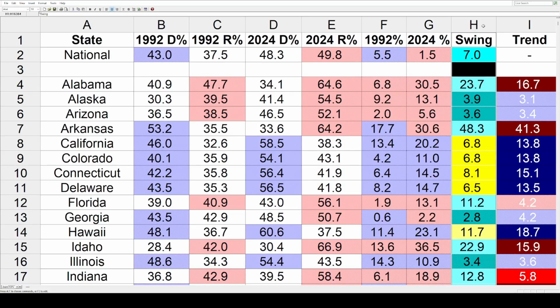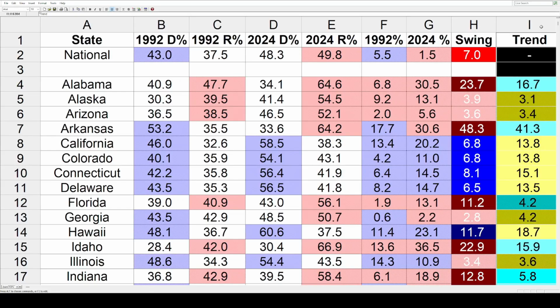Then we've got last week's column. It's the swing in each state. That's the difference between the two previous columns. And then finally, all the way on the right, we've got the trend. That's going to compare the shift in each state to the national shift. And these right two columns also have shading. The darkest colors are 10 or more points. The lightest colors are going to be under 5%.